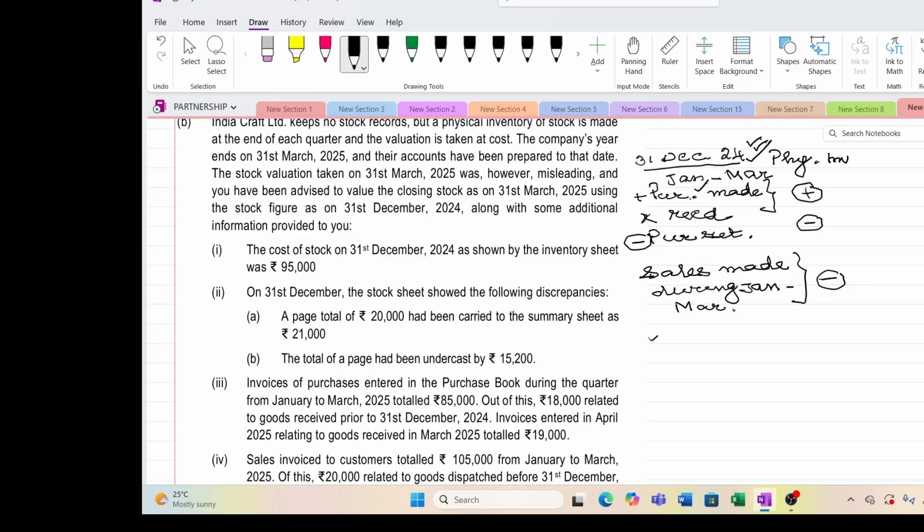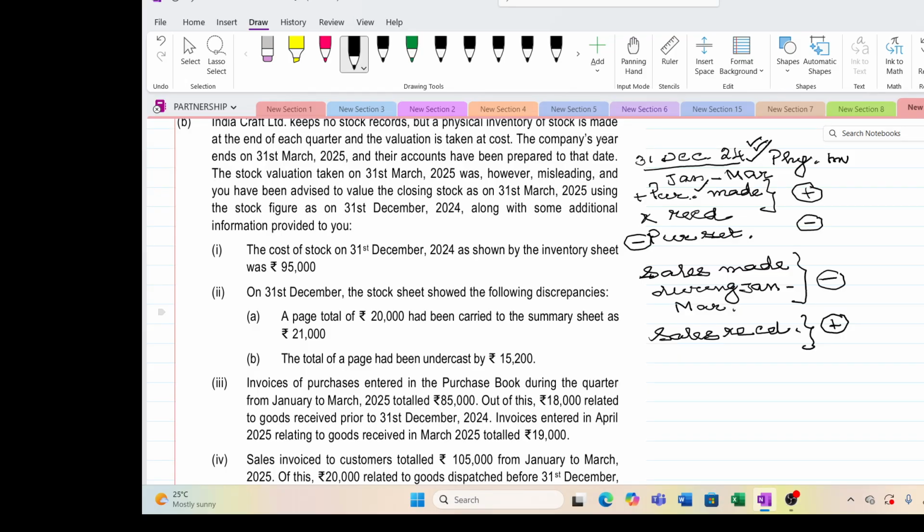And any sales returned during this period, that is, received from the customers for which you are going to issue a credit note, and that stock is actually received at your site, has to be added back. This should also be done at cost.